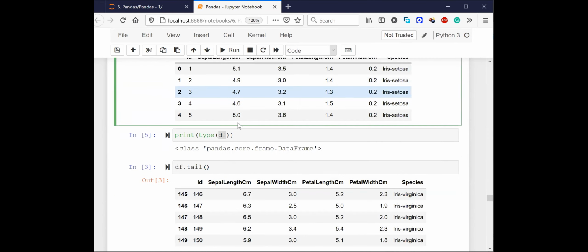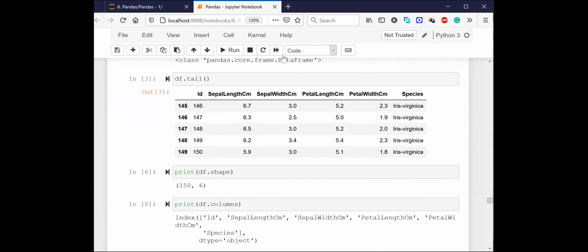Now, the next thing I'm going to show you is another function called the tail function. Let's say somebody gives you some data and you want to do data analysis. Before doing data analysis, you have to take some feel and understand the data. So I'm just trying to understand what data is in hand, right?